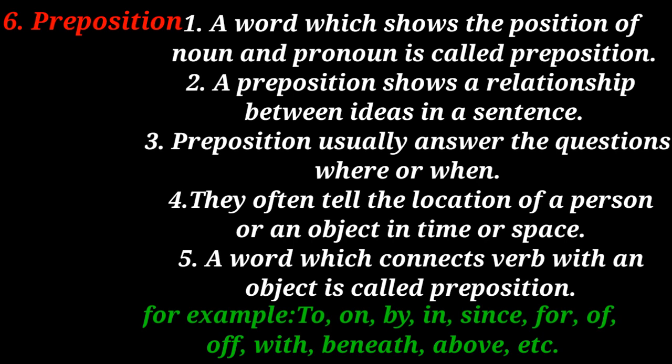The sixth one is preposition. What is preposition? Number first, a word which shows the position of noun and pronoun is called preposition. Number second, a preposition shows a relationship between ideas in a sentence. Number third, prepositions usually answer the question where or when. Number four, they often tell the location of a person or an object in time or space. Number five, a word which connects verb with an object is called preposition.